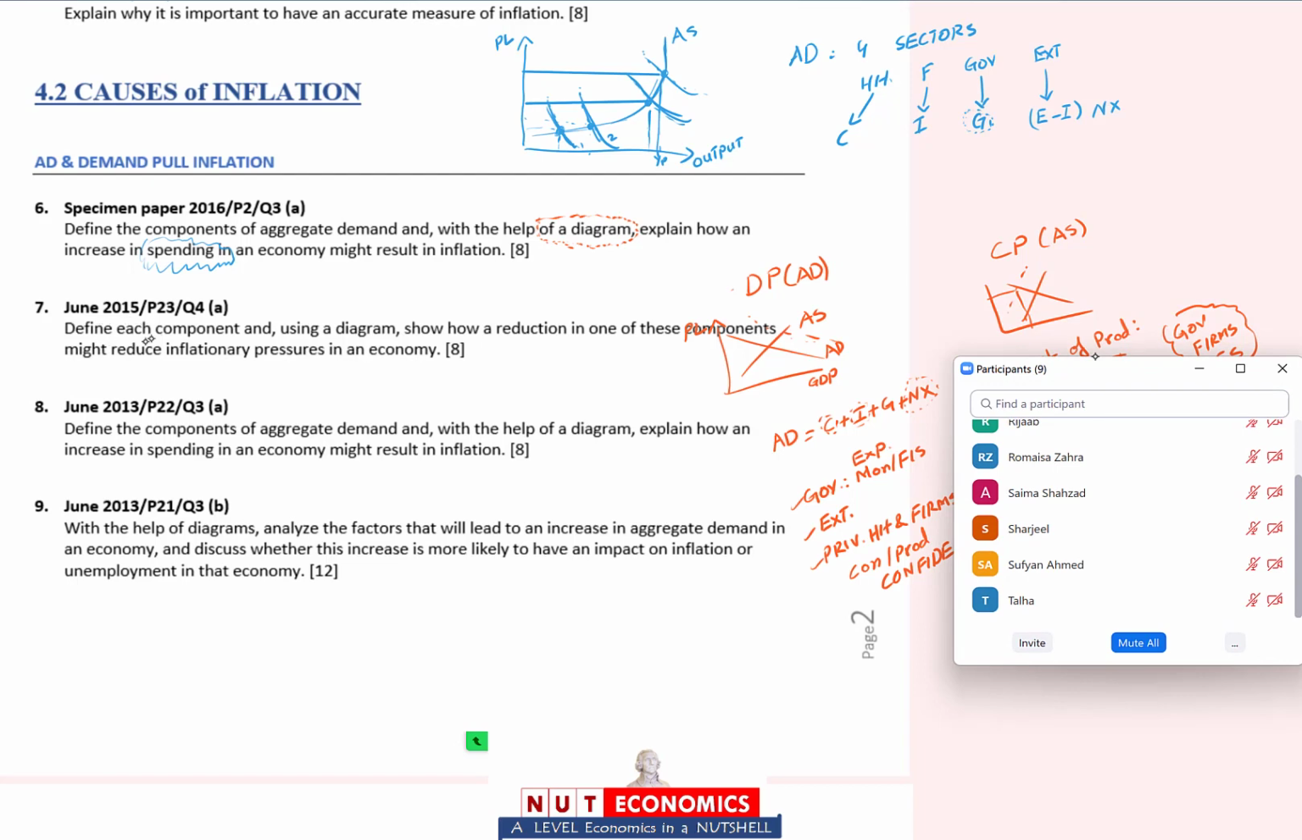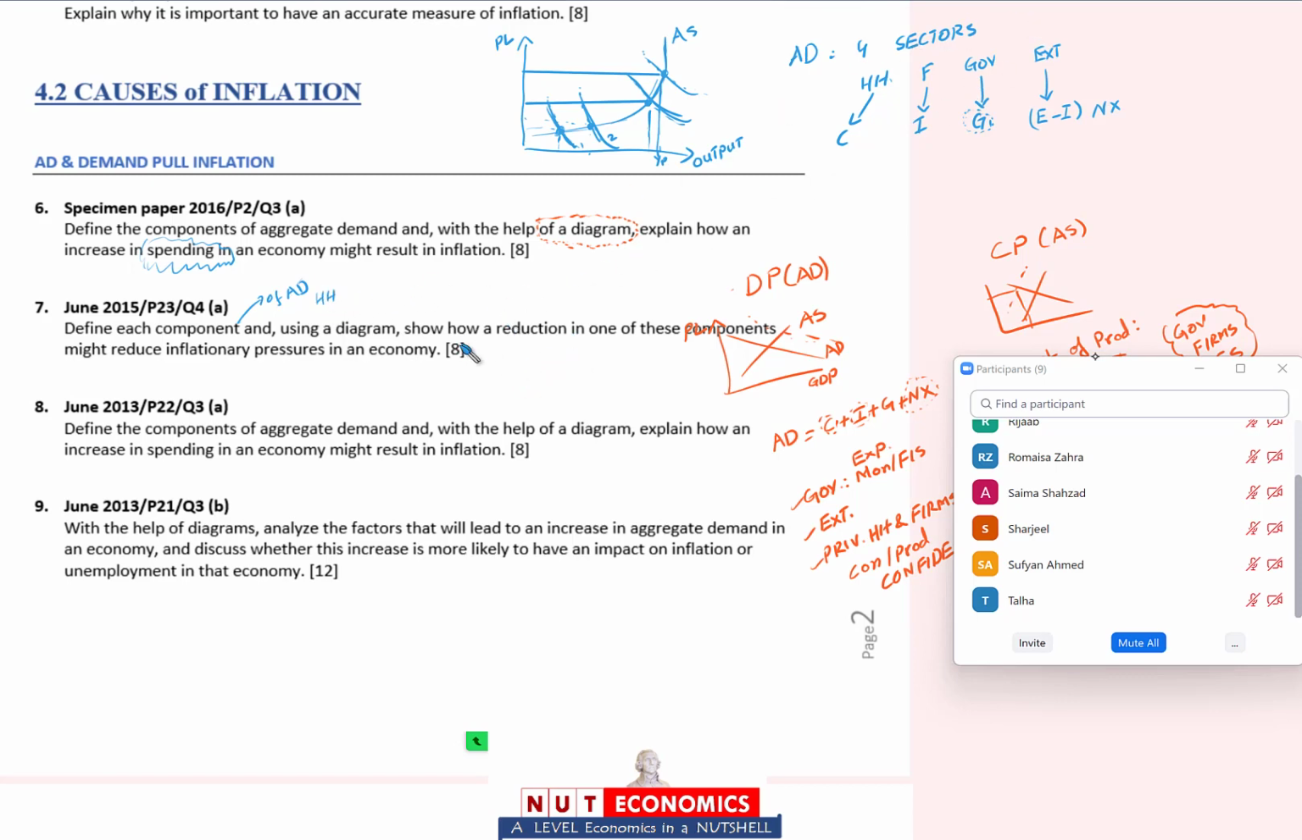जून 2015. Define each component and using a diagram show how a reduction in one of these components might reduce inflationary pressures in economy. So there is a typo here. Define each component of aggregate demand. So it's exactly the same question. Aggregate demand, remember to say, use these words, is the total demand for country's total output in any given period of time, and this total demand has 4 components coming from the 4 sectors.